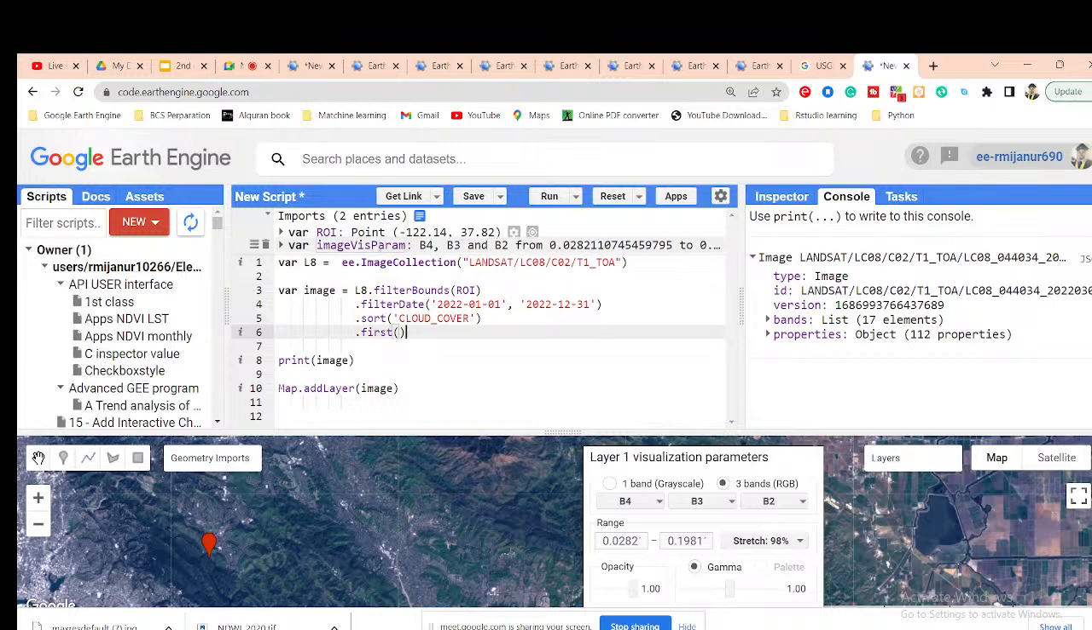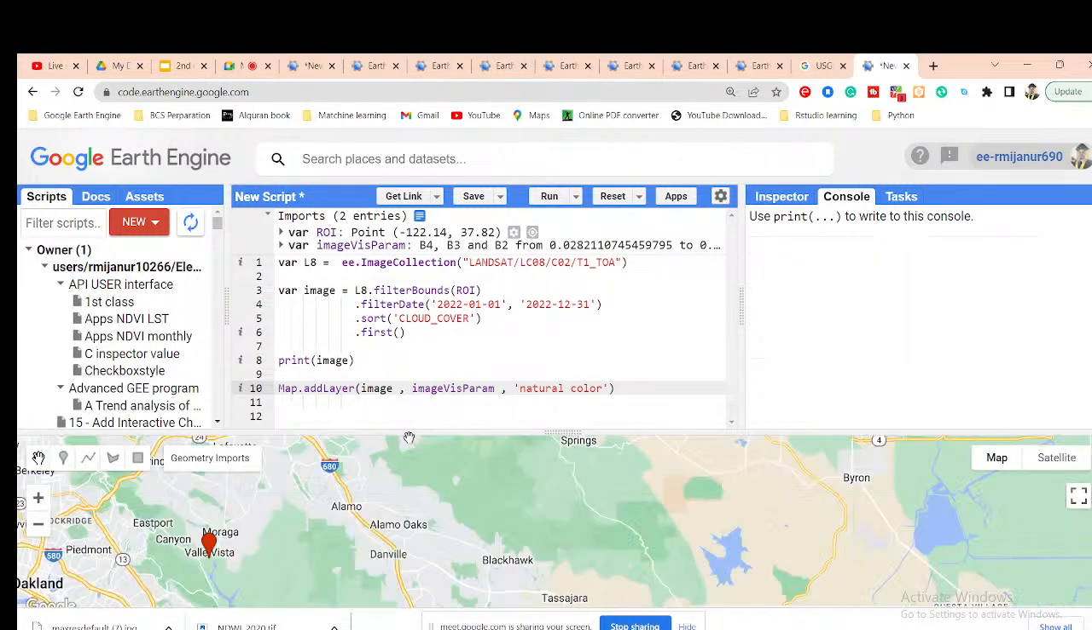Then give a variable name. Simply copy that and paste after the object name. Okay, and put the layer name, suppose NDVI. Oh, sorry, suppose it is natural color. Now this color band combination is set with my code.